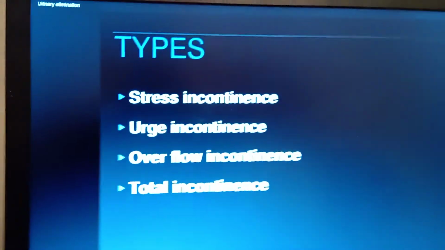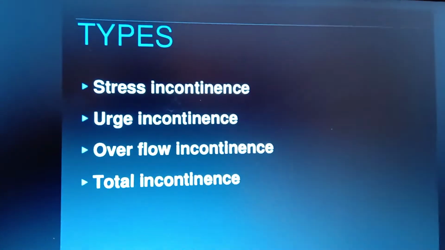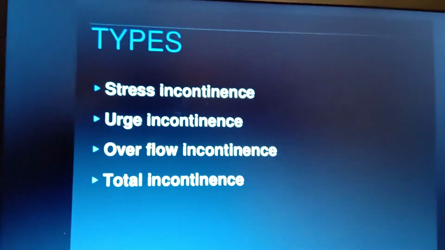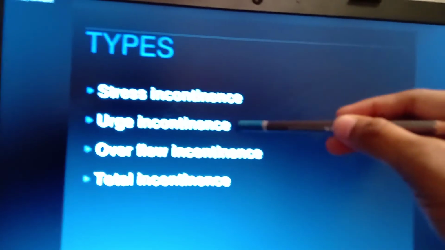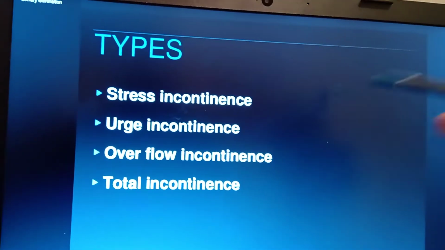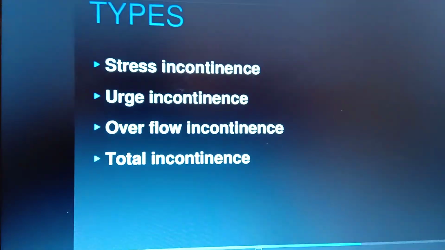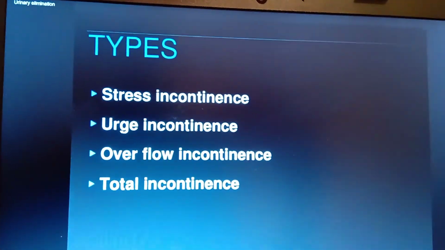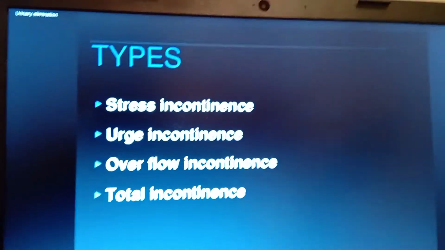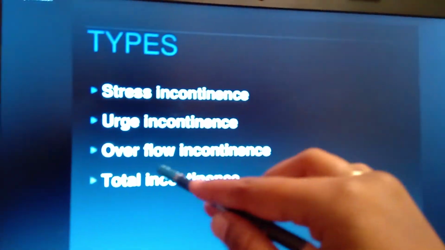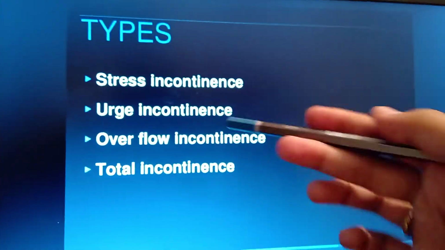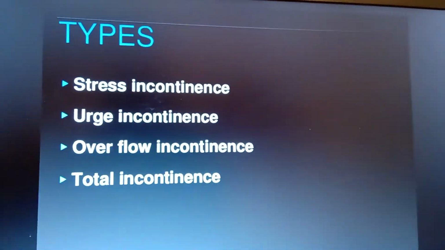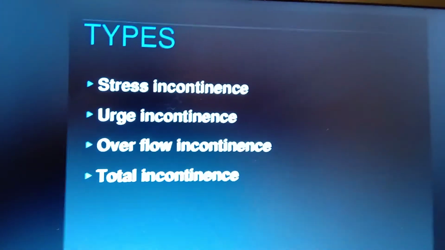What are the types of incontinence? Stress incontinence: if the person is having stress, as in the example I already explained, during the examination period. Urge incontinence means the person will feel urgency in urination. Overflow incontinence means the person has an overflow from drinking excess water and external factors like the weather. And total incontinence is due to other reasons besides stress, urge and overflow, so the person will feel incontinence of the urine.